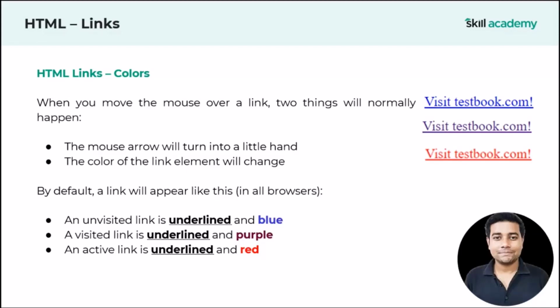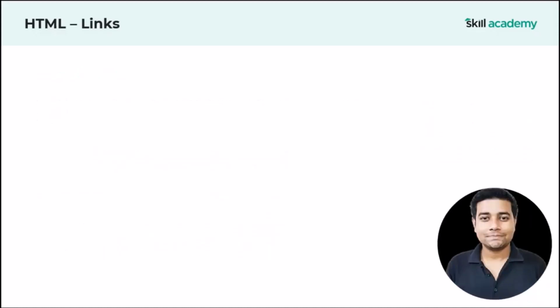So these are the HTML link colors which you need to understand very carefully. Unvisited, blue; visited link, purple; active link, red. And I will be showing it to you practically in a while. One more thing I would like to show you: the HTML links target attribute.